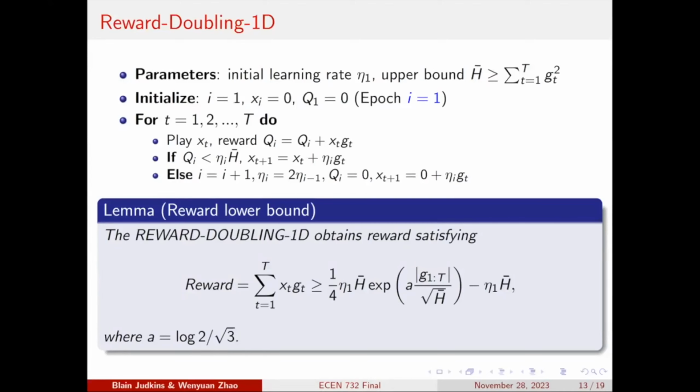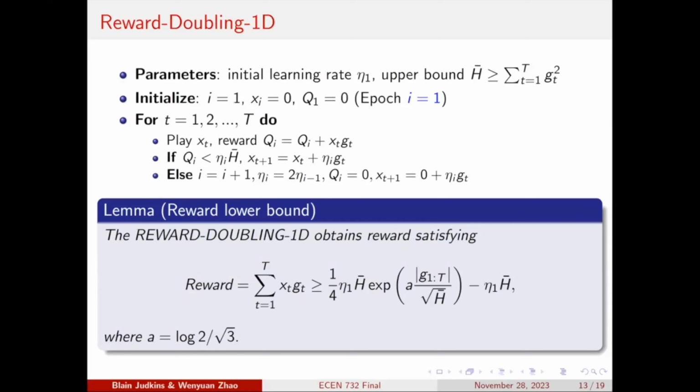On the other hand, if this cumulative reward exceeds this upper bound, then we return to the original point and forget all the historical gradients except the latest one. And we double the learning rate and step into the next epoch.